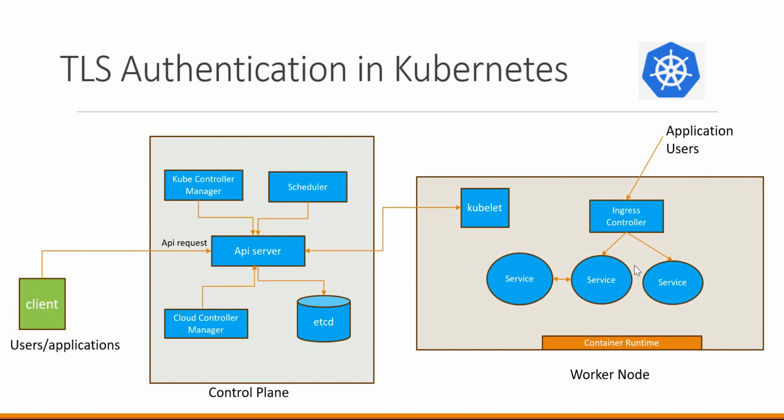If we want to expose our applications to outside of the cluster, generally we deploy the ingress controller. So this ingress controller will be used to forward the request to different services based on the context route provided by application users. So we need to implement the TLS at the ingress controller so that the application users will access our applications using corresponding TLS certificate. So we'll discuss this part when we discuss about ingress controller in the coming videos.